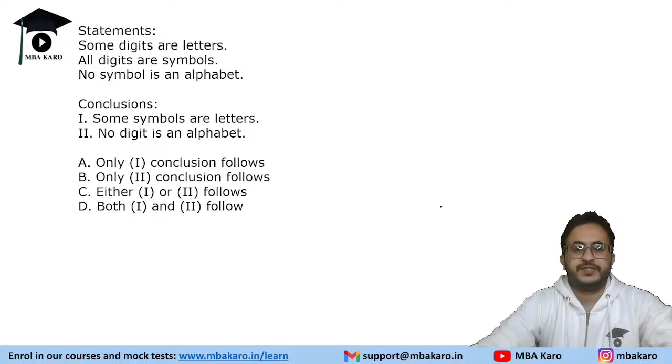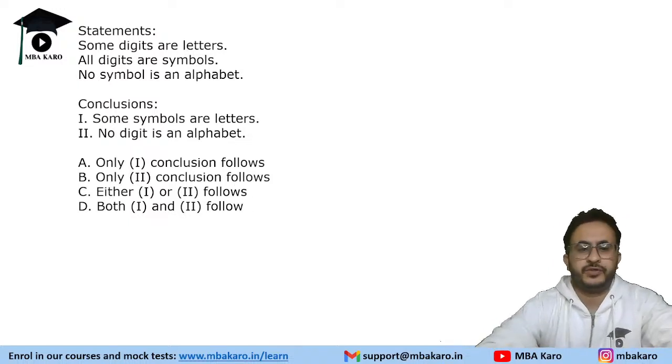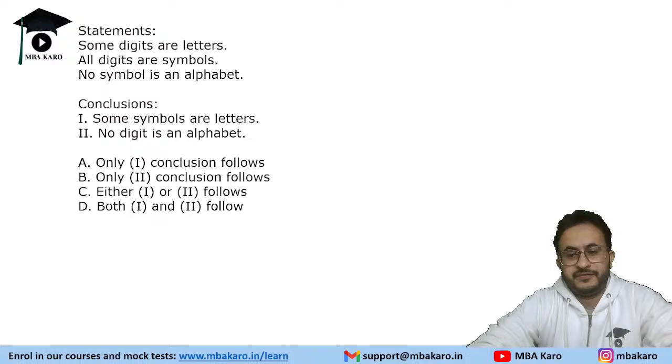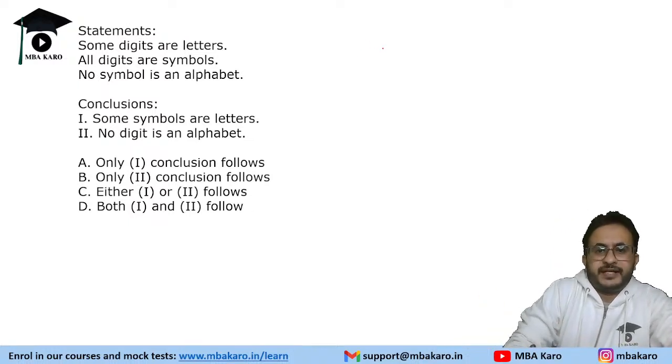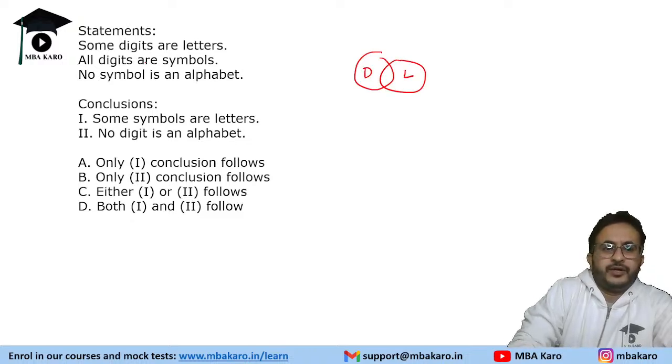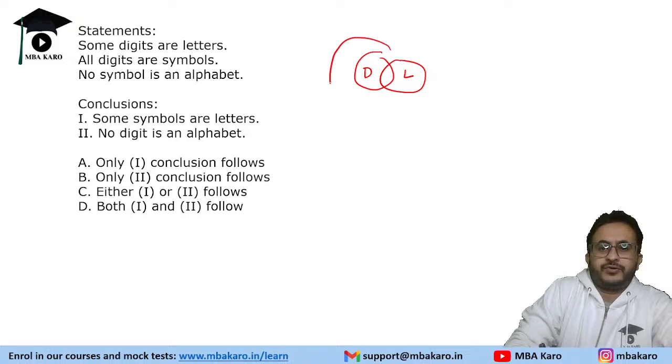So let's see this question. We are given three statements and two conclusions. We need to tell which conclusion follows from it. Okay. So some digits are letters. So we have digits and some digits are letters. All digits are symbols. So all digits will be symbols also.